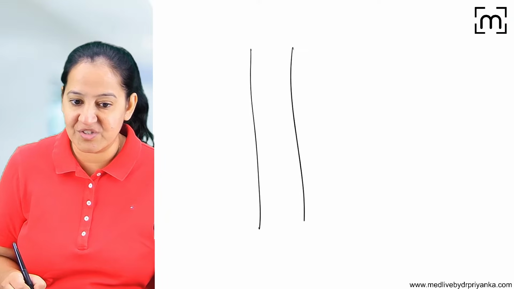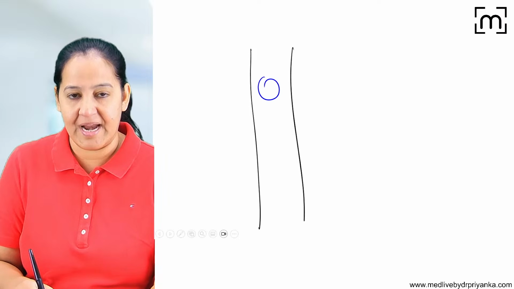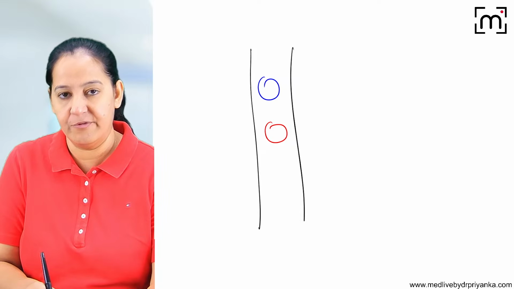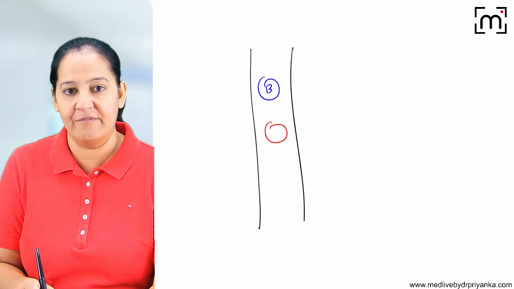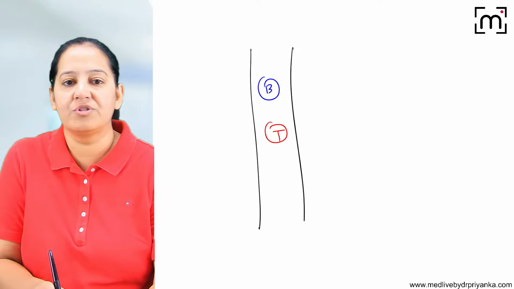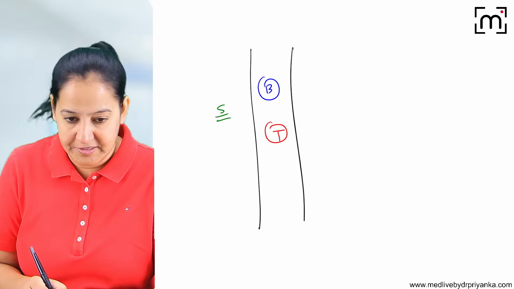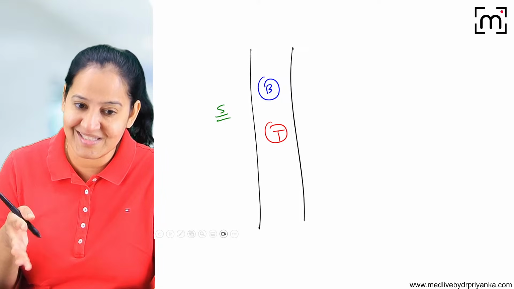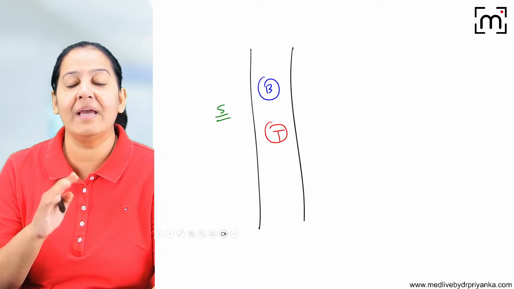I told you, in our blood we have two types of soldiers God has given: the B lymphocytes and the T lymphocytes. So these are B lymphocytes, and these are T lymphocytes. I call them soldiers because they kill the foreign. They do not kill the self. Once they start killing the self, they are killed. Okay, so they kill the foreign.